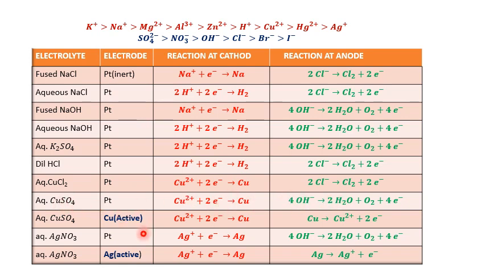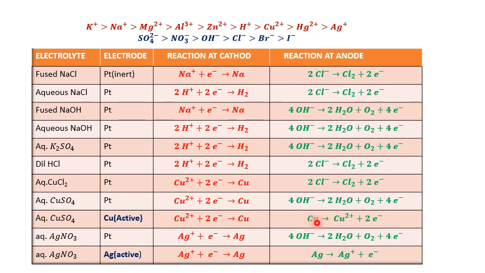But here, aqueous CuSO4 with a Cu active electrode. In this case what happens? Cu2+ + 2e− gives Cu. But at the anode, whatever electrode we are taking, that electrode loses electrons.